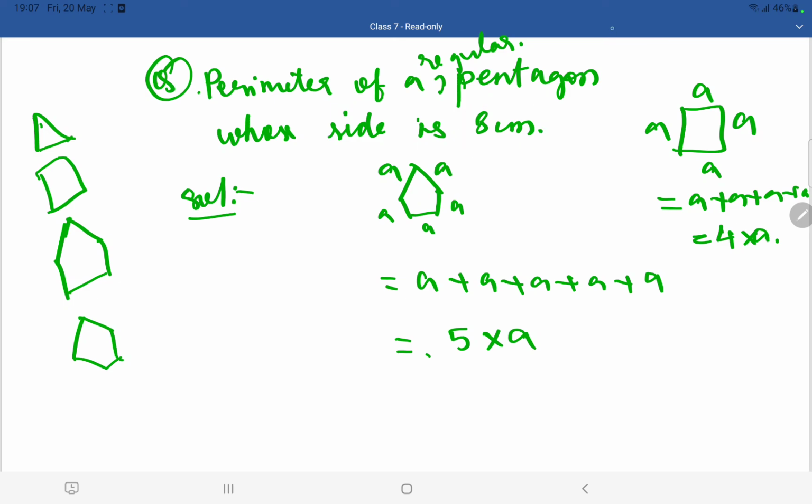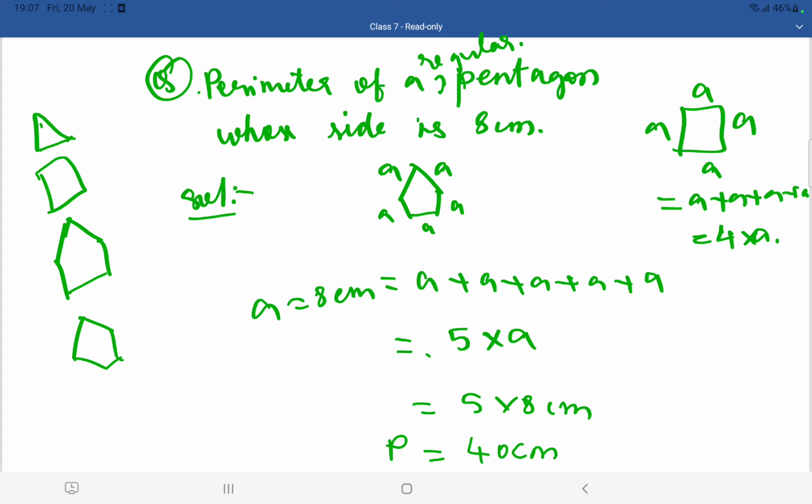What is a here? A is equal to 8 centimeter. They have given in the question, the side is 8 centimeter. Here a means side, and the side is 8 centimeter. 5 into 8 centimeter. 8 5s are 40. So 40 centimeter. So children, the perimeter of this pentagon whose side is 8 centimeter is 40 centimeter. I guess you are clear with the perimeter concept and how to solve the basic questions regarding perimeter.